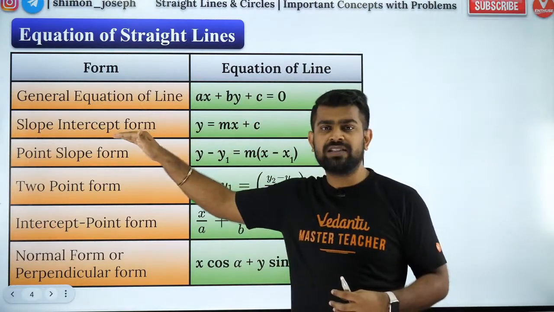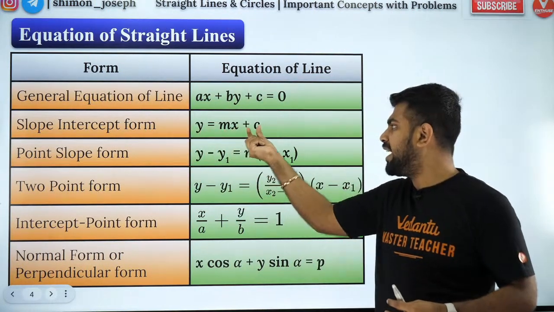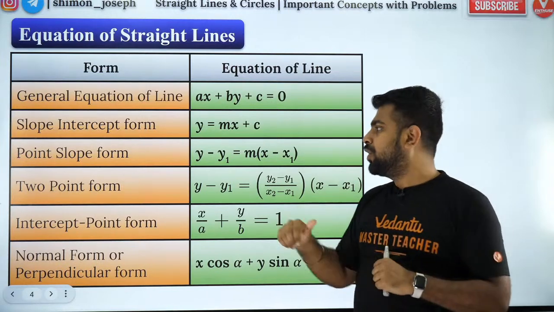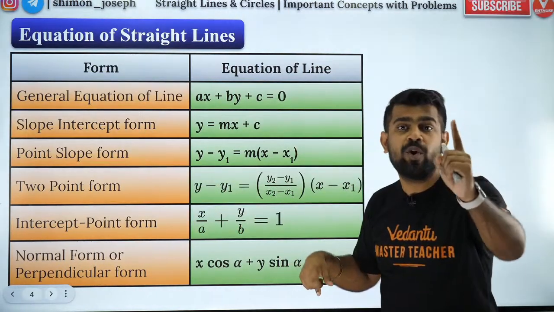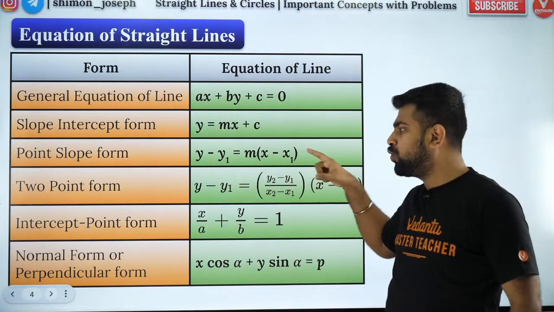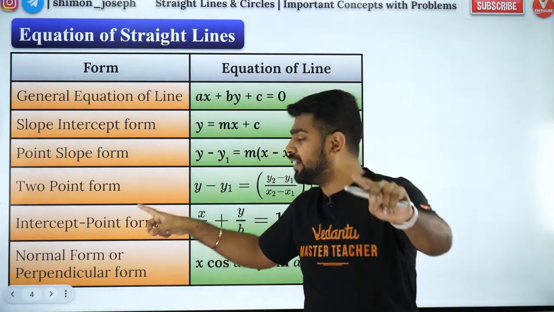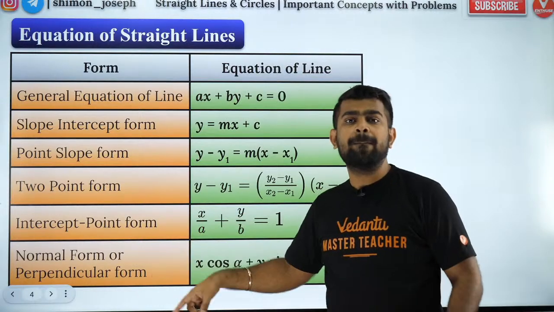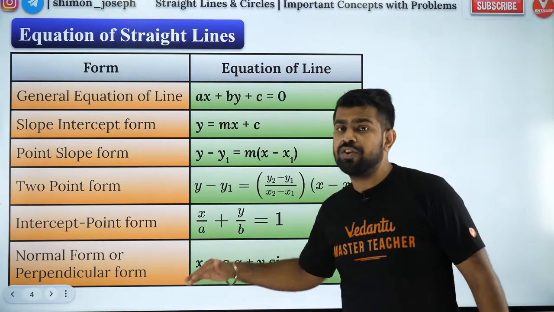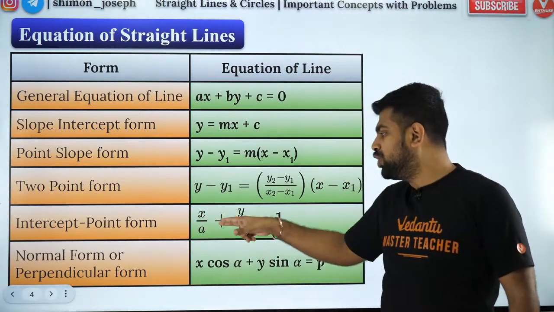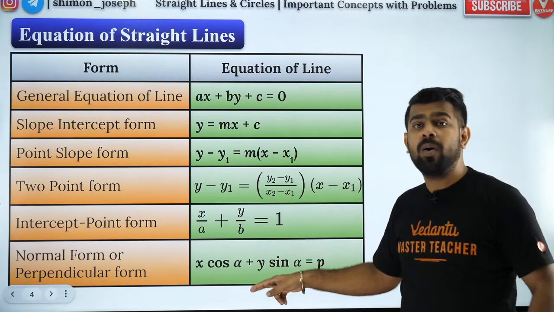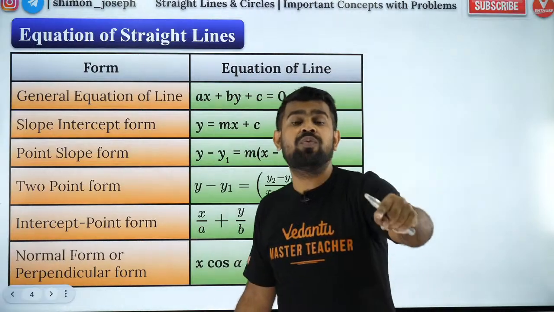Then you have the slope-intercept form. When you have the slope of the line and the y-intercept, then you can use the second equation. Point-slope form: when you have one point and one slope, you can use this form. When you have 2 points given, you can use the fourth one. And then you have the intercept form, and then you have the normal form. Intercept form you will use when you have the x-intercept and y-intercept given to you. Normal form you will use when you have alpha and p.